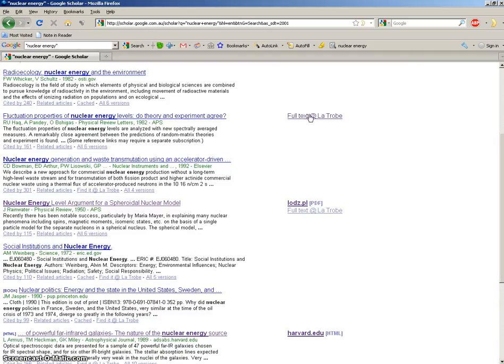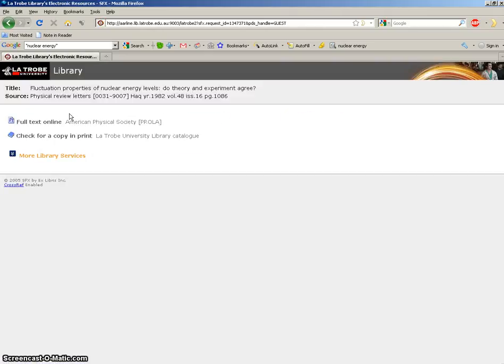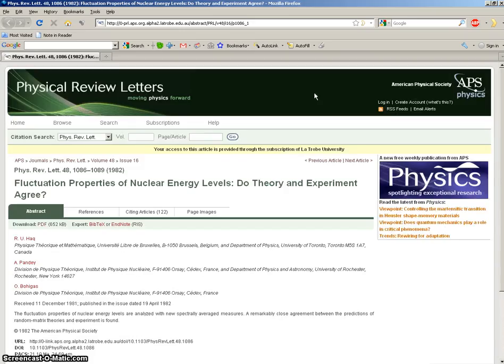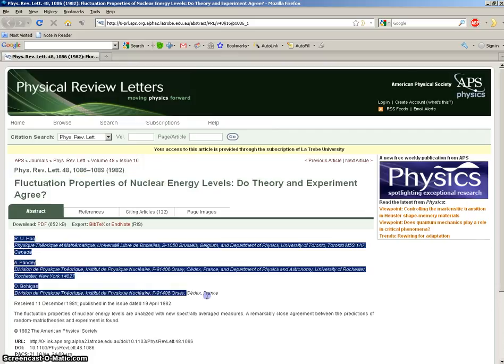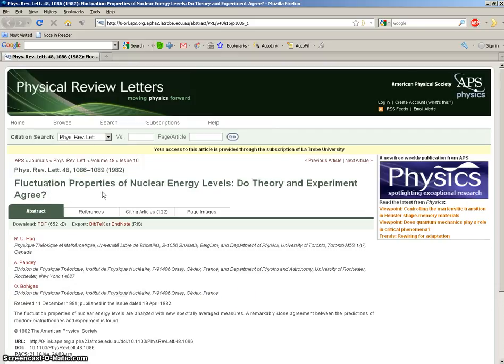So let's have a look at this article through finding it through the La Trobe University website. Full text at La Trobe, we click on that, and we then go to the La Trobe Library website. And what this lets us do is it lets us find this article online. So if we click on that, it will take us to a different website, and you can see here it still has the title of that article and the writers. So this is the article that we were looking for.